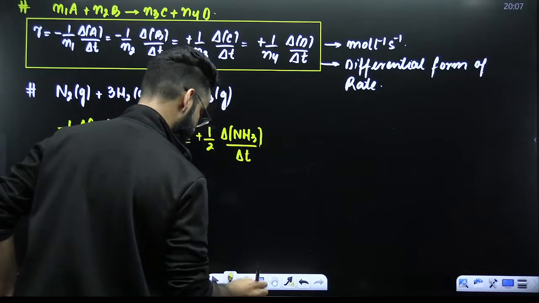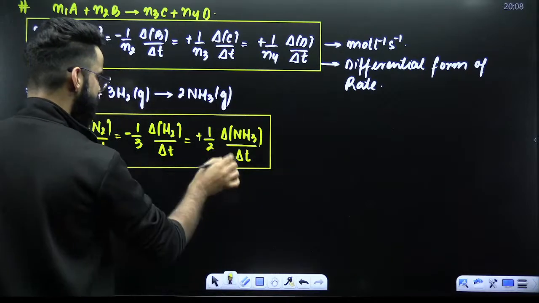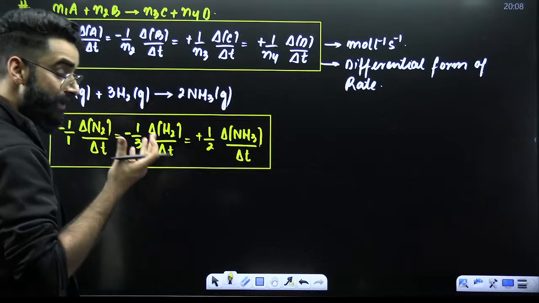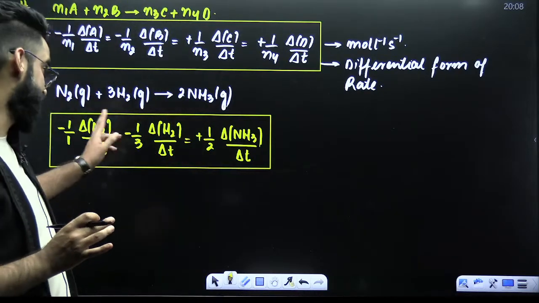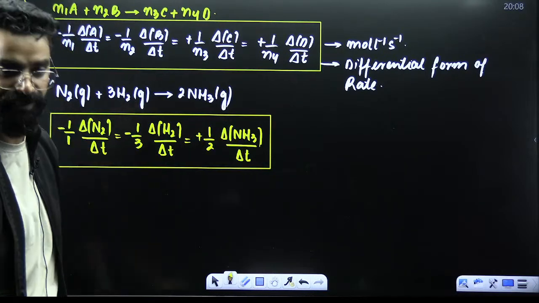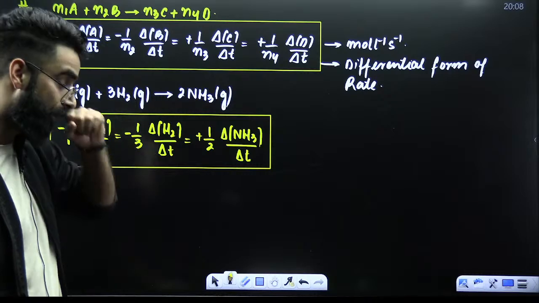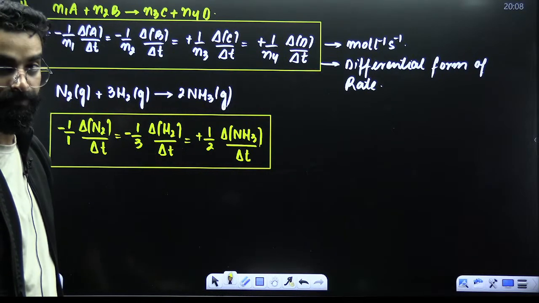So this is the differential form of rate for the equation which I gave you, and all these 3 terms are going to give you the rate of the reaction in the same time interval delta T. This was with respect to N2, with respect to H2, with respect to NH3, and all the terms are going to give you the same value. I believe this is clear to everyone.